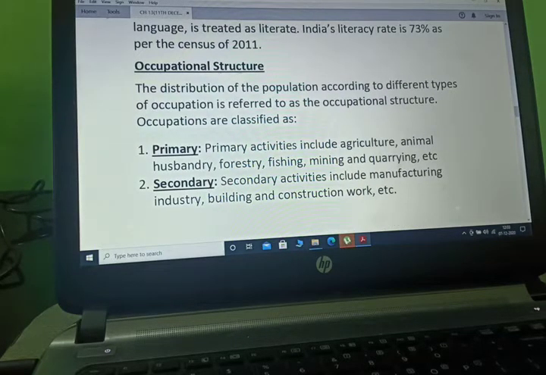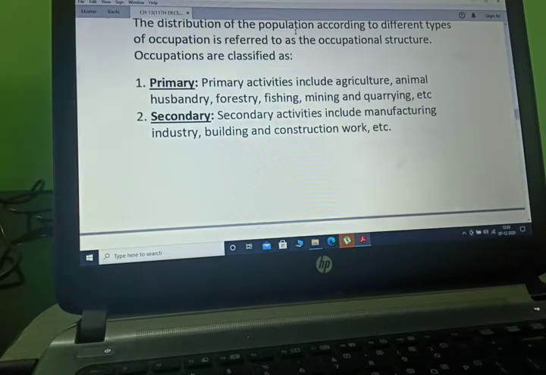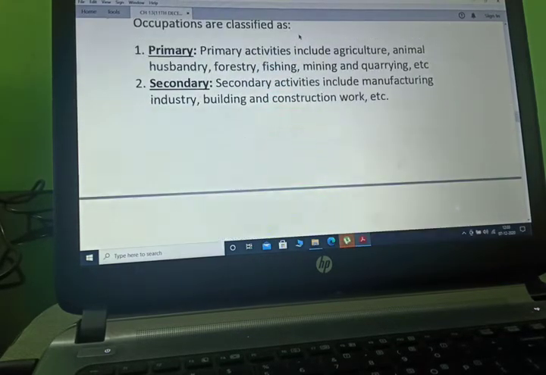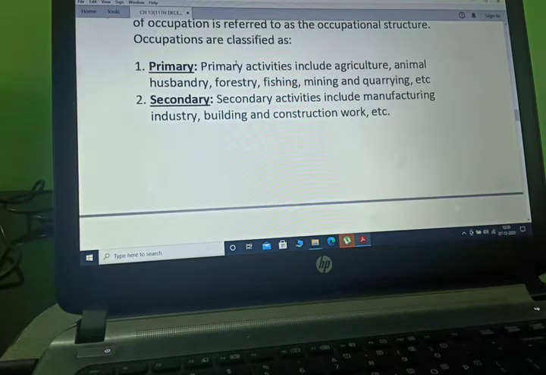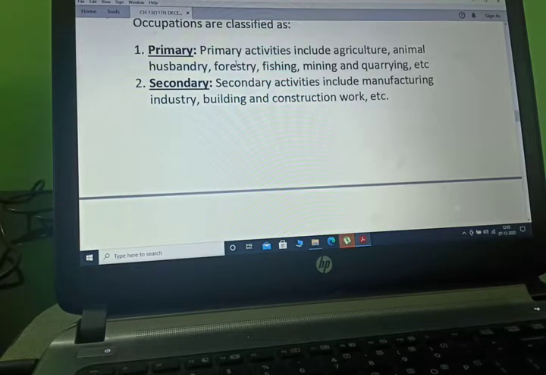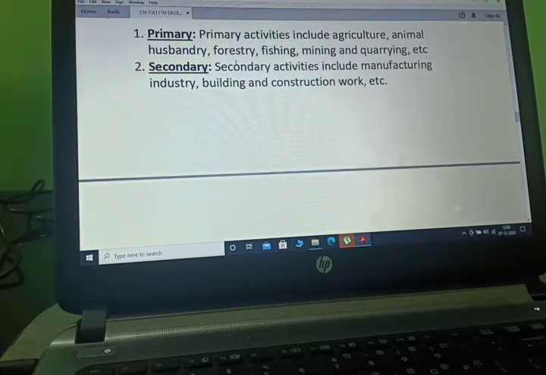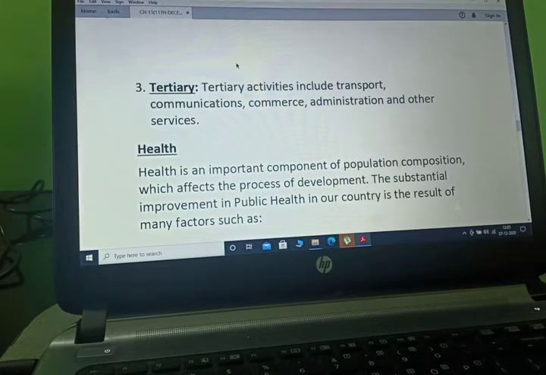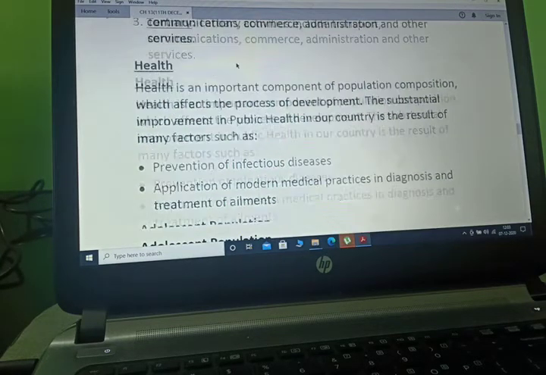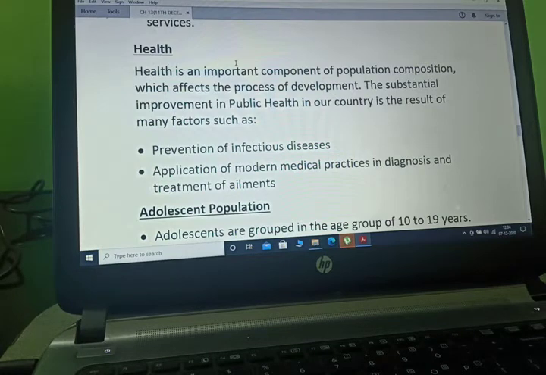Now occupational structure. The distribution of the population according to different types of occupation is referred to as the occupational structure. It is classified as primary, secondary and tertiary. Primary activity includes agriculture, animal husbandry, forestry, fishing, mining and quarrying. Secondary includes industry, building and construction work. Tertiary includes transport, communication, administration, etc.